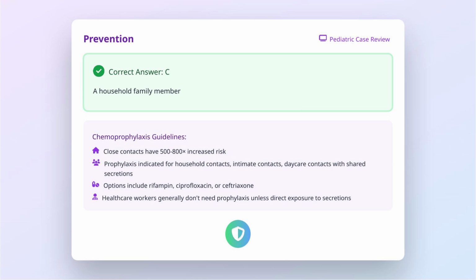Household contacts of patients with meningococcal disease have a 500 to 800 times increased risk of developing the disease compared to the general population. Prophylaxis should be provided to all household members, regardless of age, as well as to intimate contacts and daycare contacts with direct exposure to the patient's oral secretions. Healthcare workers generally don't require prophylaxis unless they had direct exposure to respiratory secretions, such as during intubation without proper protection. Recommended prophylaxis regimens include rifampin, ciprofloxacin, or ceftriaxone, depending on age and contraindications.